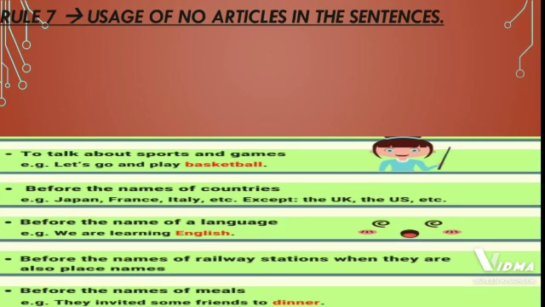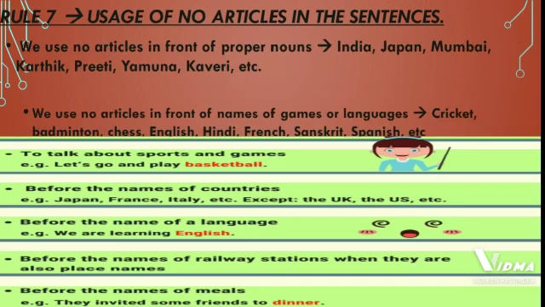Usage of no articles in the sentences. This is a very important rule and this is one place where mistakes are very common because there are many situations where we should not use an article. So let us see where we should not use an article.